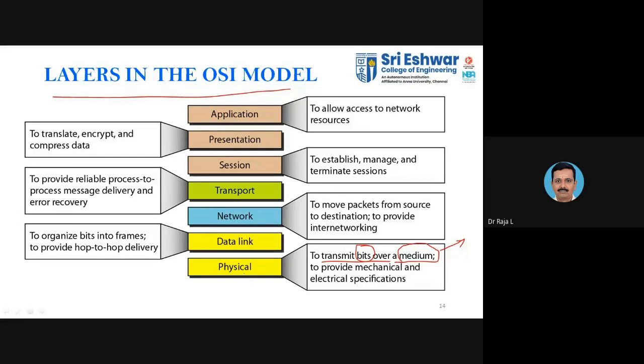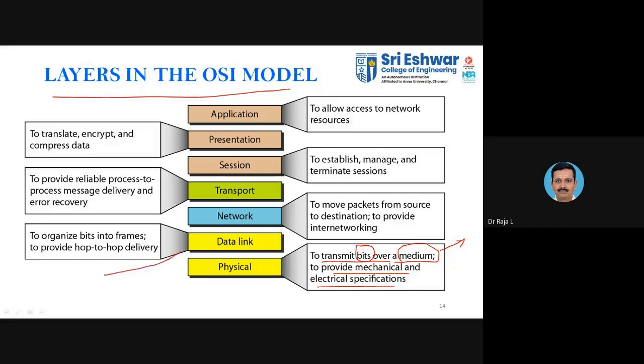Whatever is in the physical layer consists of information in the form of bits that are transmitted over the physical media, which provides mechanical and electrical specification. We convert these bits into electrical signals by using some techniques. That is what happens in the physical layer, and that is its role.